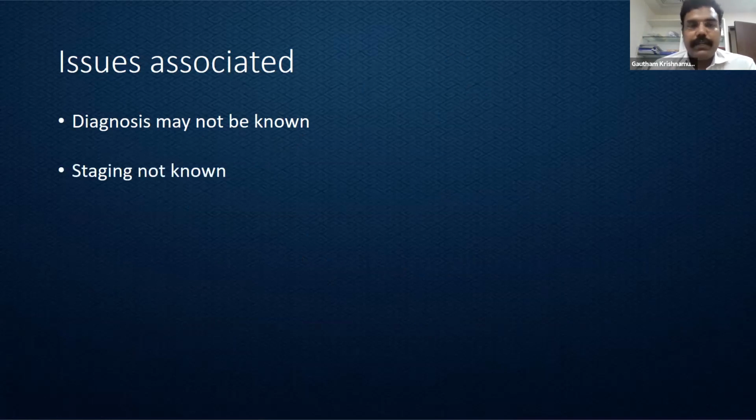In some cases we do know it is malignancy, but we still may not be able to run all the evaluation to know the appropriate staging. Why do these two become important? If I'm not able to stage the patient properly, then I will not be able to prognosticate. And when I'm not able to prognosticate the patient and inform the patient and attenders, then the counseling becomes difficult.